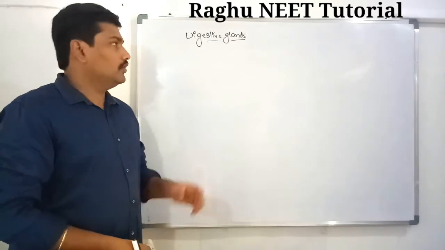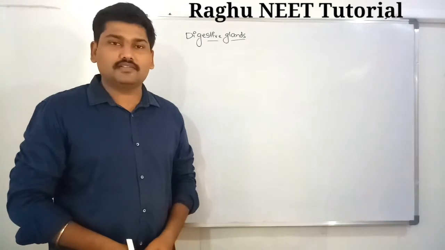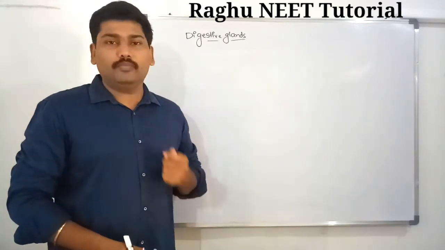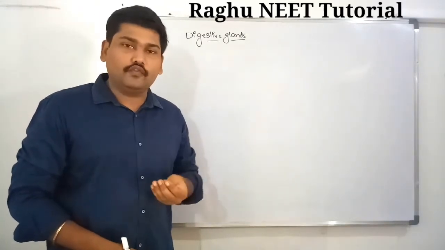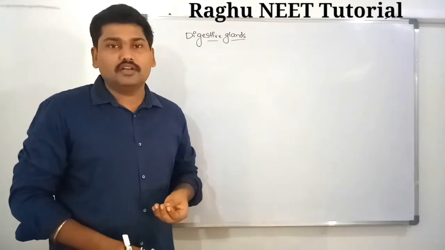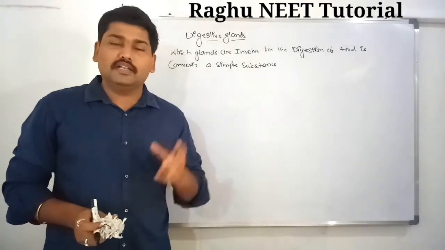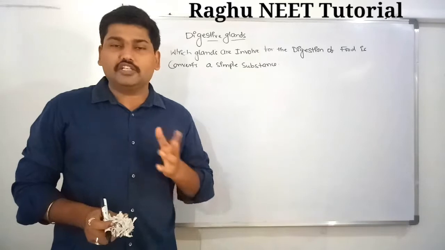Today we are discussing the digestive glands. What are digestive glands? The glands involved in the digestion of food, where complex molecules are converted into simple substances, are known as digestive glands. In human beings, five different types of digestive glands are present.